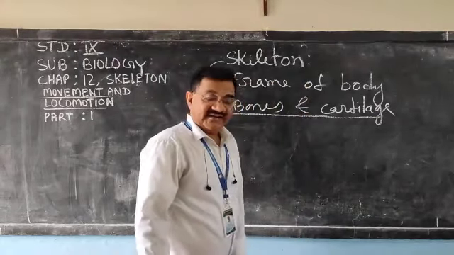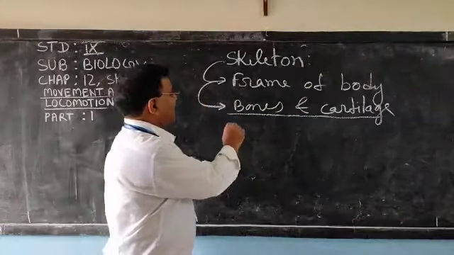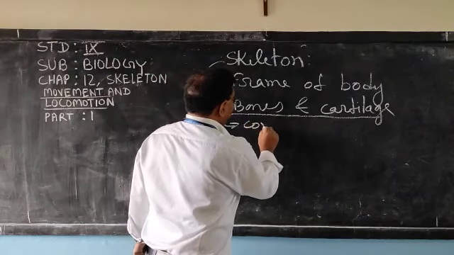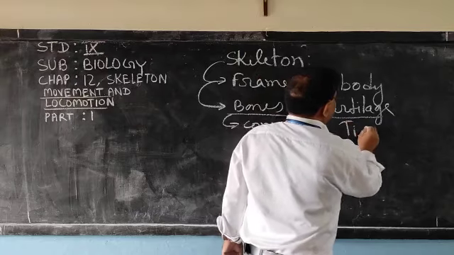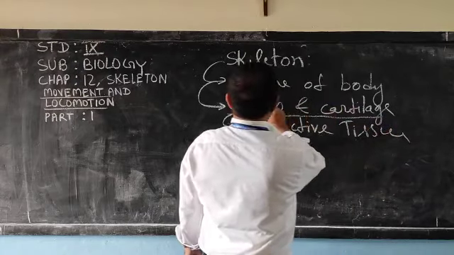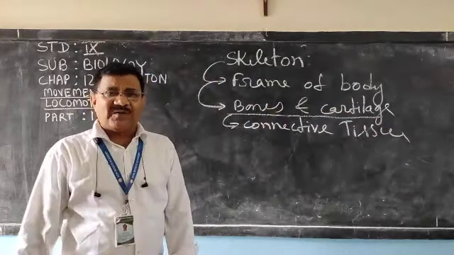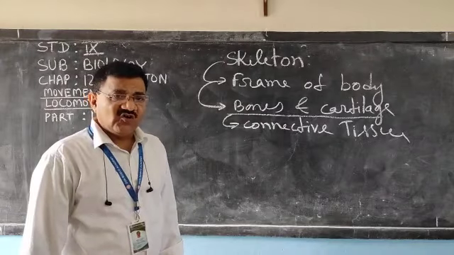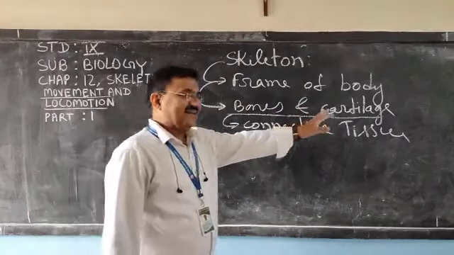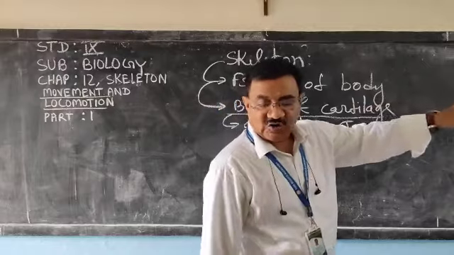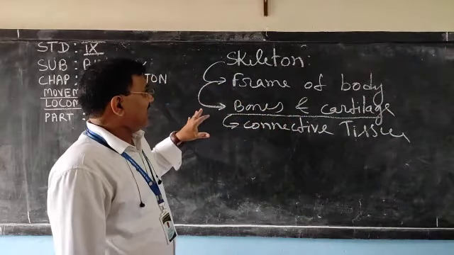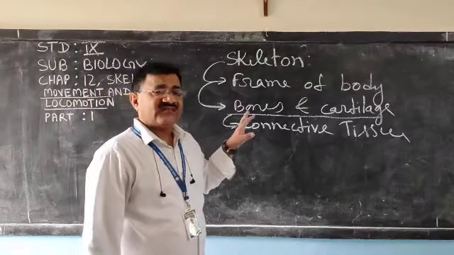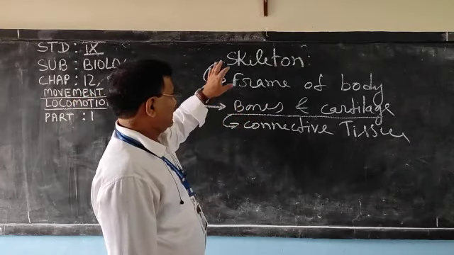It is a connective tissue. Bone is made up of osteoblast or osteocyte, and cartilage is made up of chondrocyte. So osteoblast and chondrocyte we know, we have discussed in the tissue chapter.